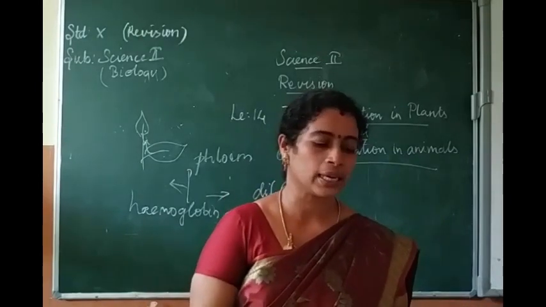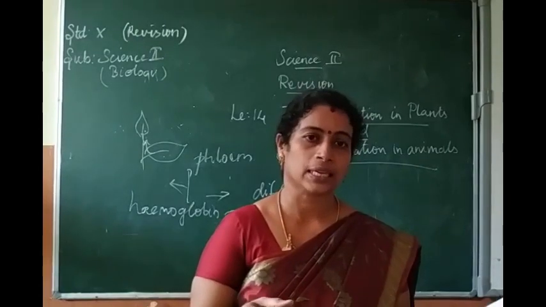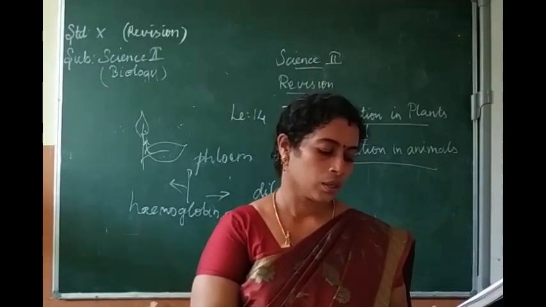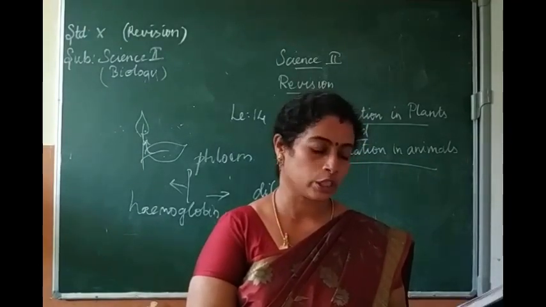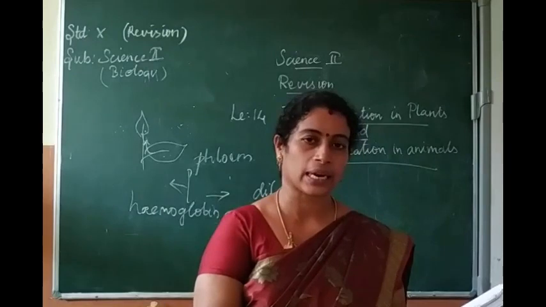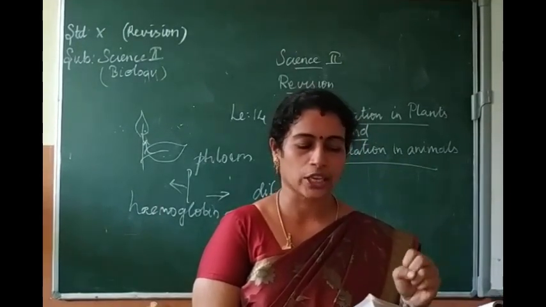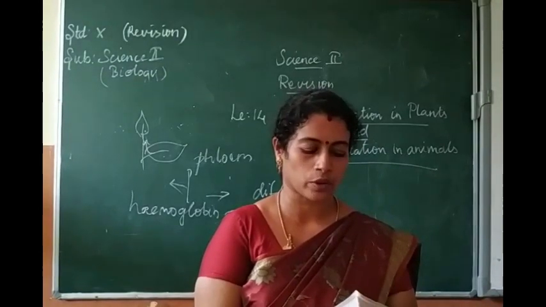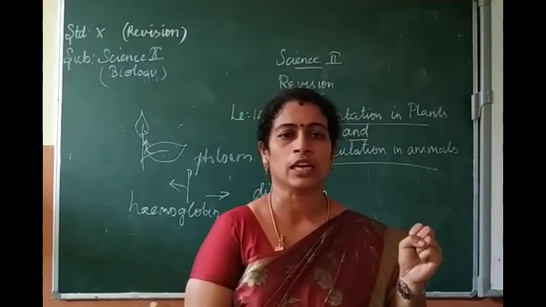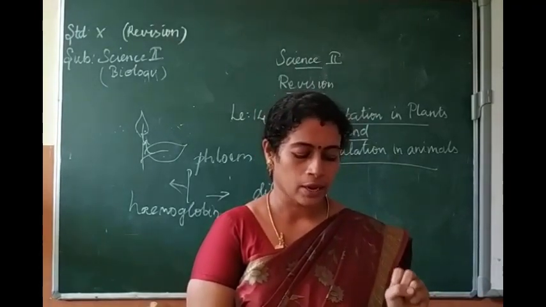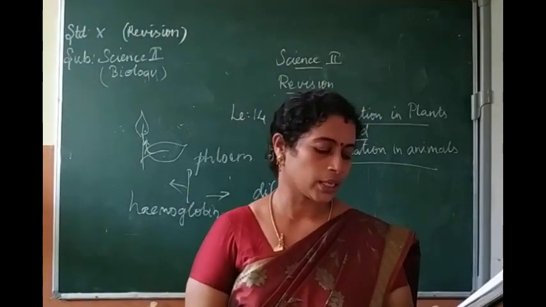Then next write about the initiation and conduction of heartbeat, how the heartbeat is occurring. That is up to page number 209. You have to write the initiation and conduction of heartbeat. The human heartbeat is myogenic in nature. Contraction is initiated by a special portion of the heart muscle, that is the sinoatrial node. It is situated in the walls of the right atrium.